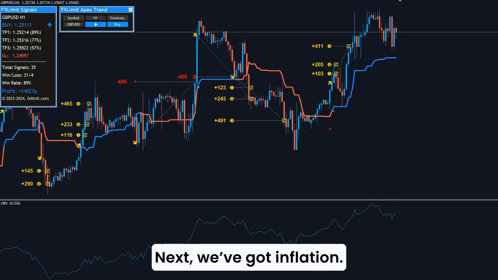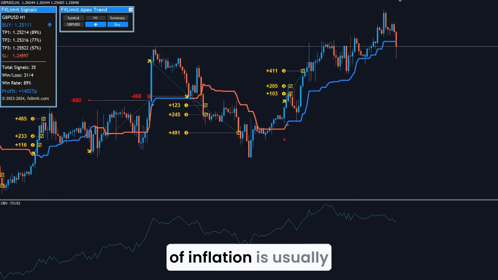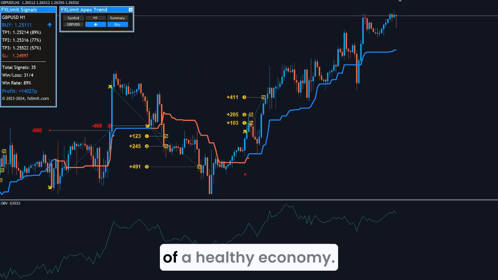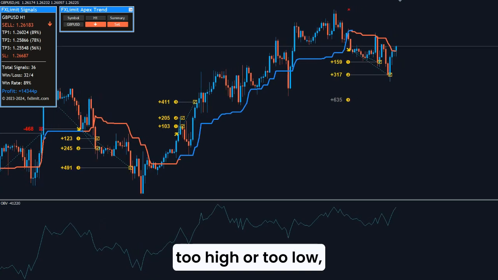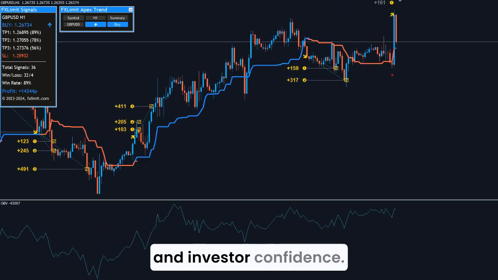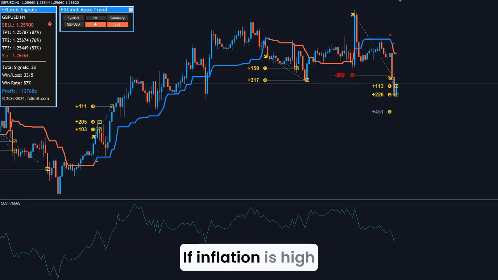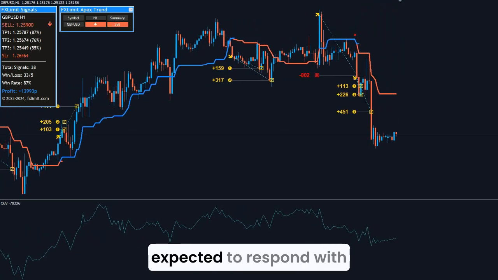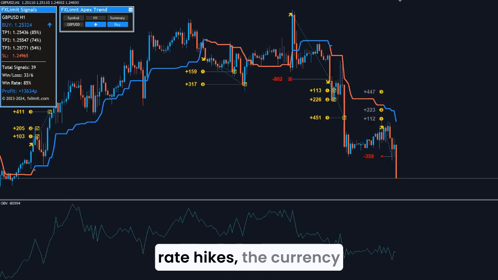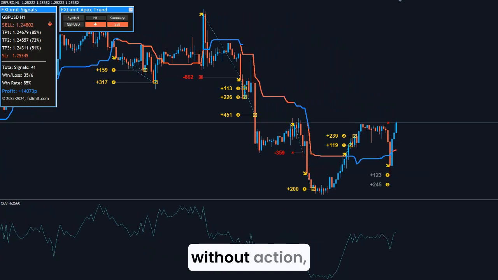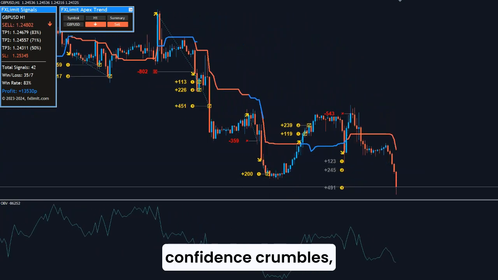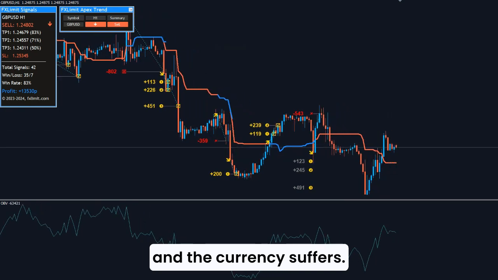Next, we've got inflation. A moderate level of inflation is usually considered a sign of a healthy economy. But when inflation gets too high or too low, it affects purchasing power and investor confidence. If inflation is high but the central bank is expected to respond with rate hikes, the currency may strengthen. But if inflation spirals without action, confidence crumbles and the currency suffers.